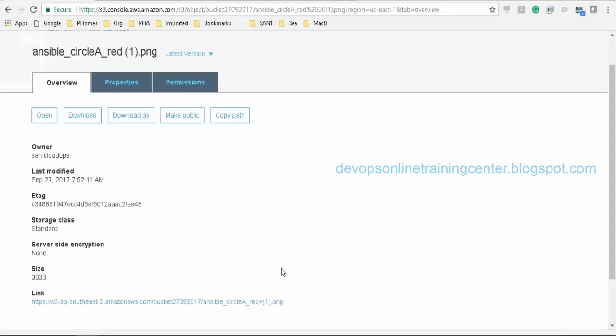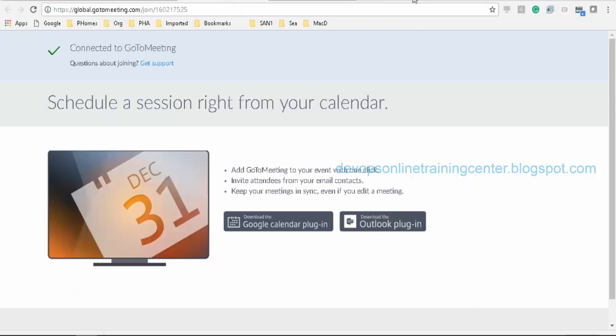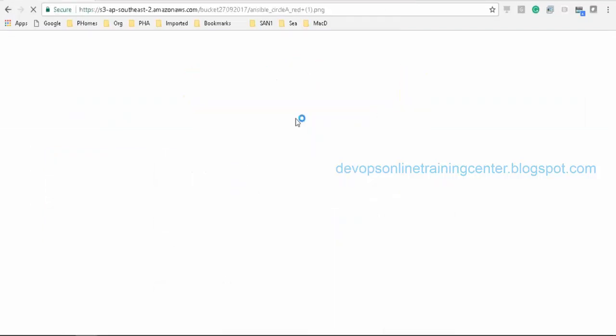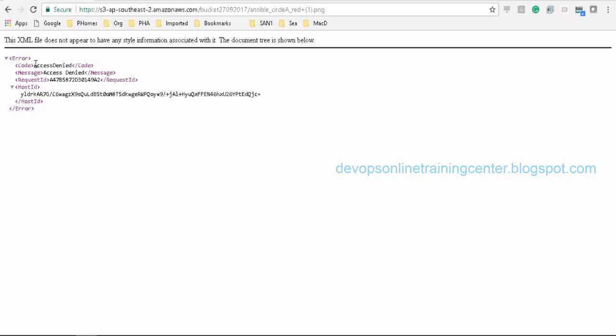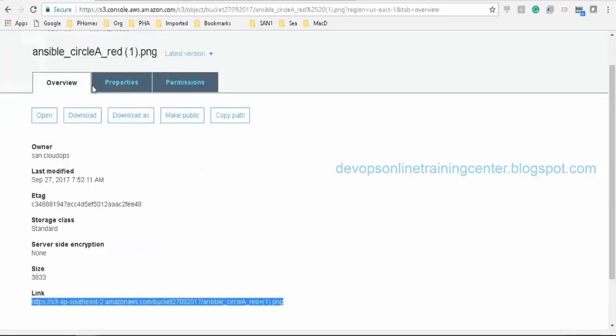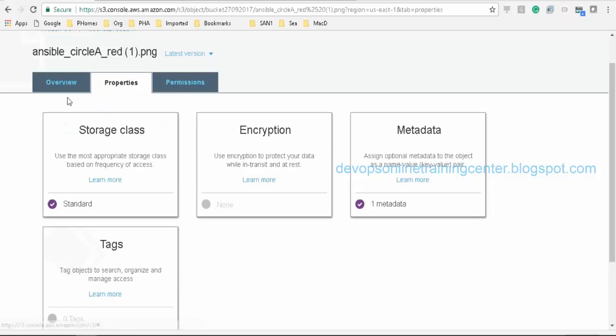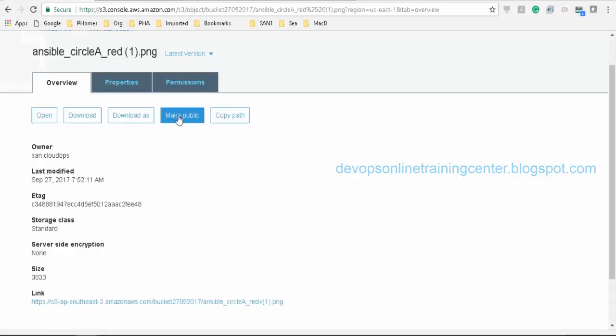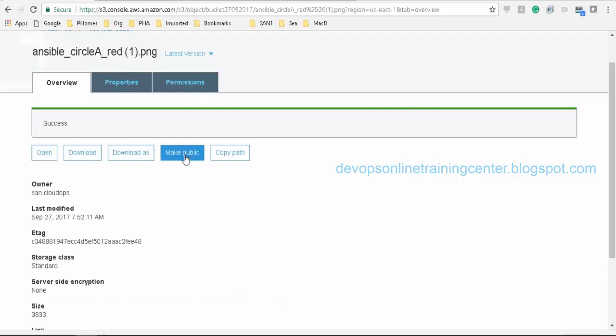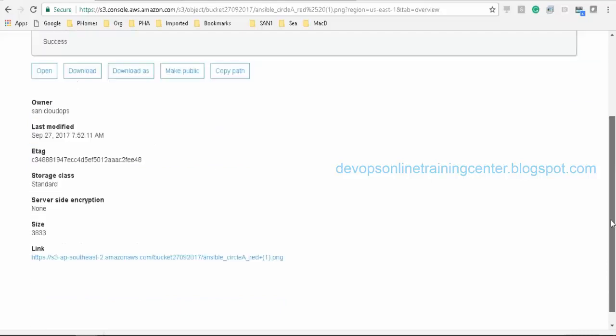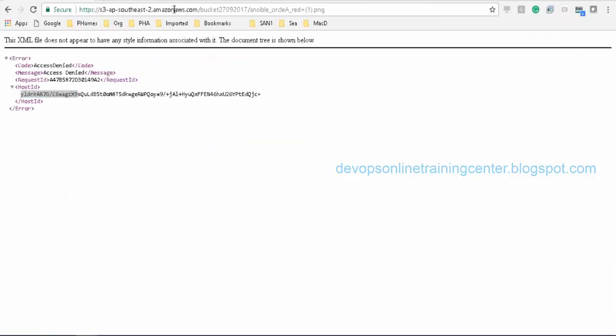So it provides a link. Using this link, we can access the image or the object, right? If you just see, okay, access is denied. So by default, we will not have access to this image. If you want to make it public, we need to go to the properties. Sorry, here there is something called make public. Okay, and I can simply refresh the page. Let us see if that will be accessible.